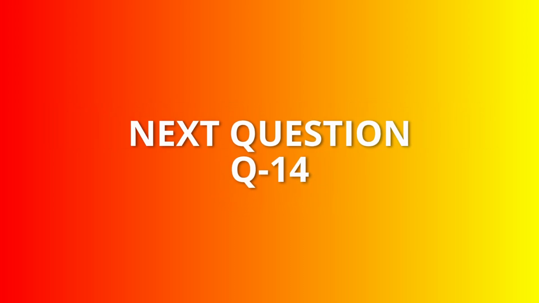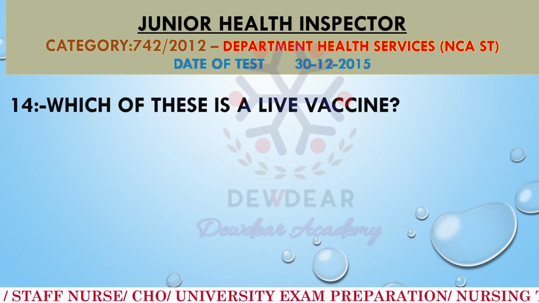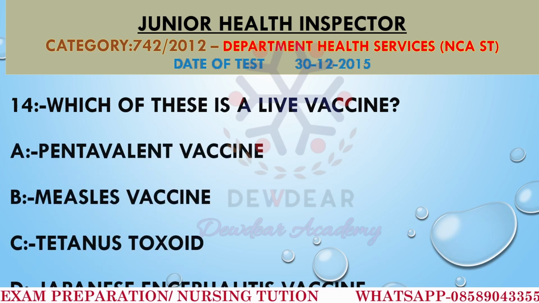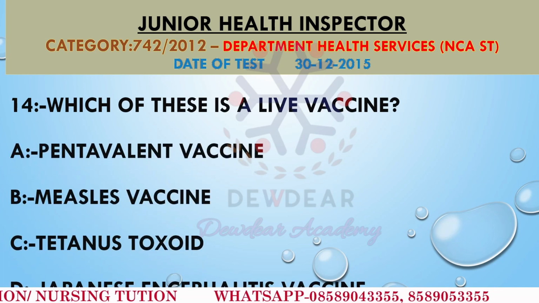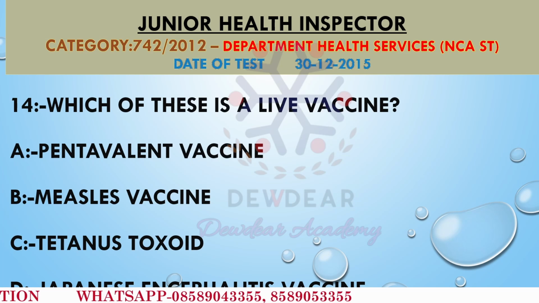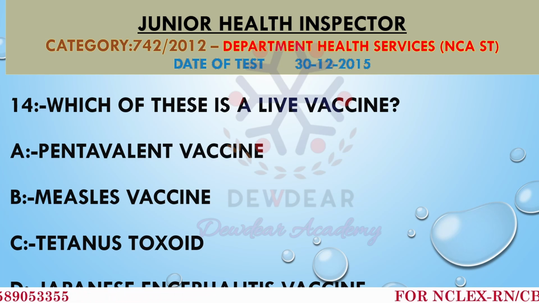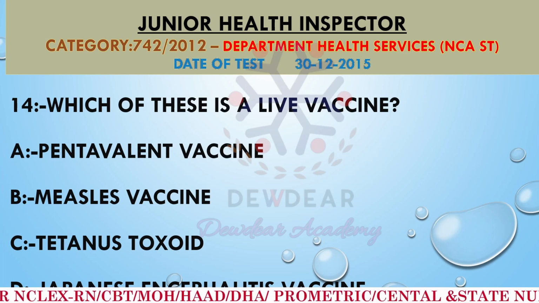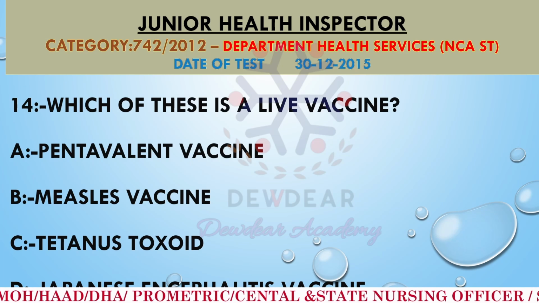Which of these is a live vaccine? Options: option A is pentavalent vaccine, option B is measles vaccine, option C is tetanus toxoid, and option D is Japanese encephalitis vaccine. So which of these is a live vaccine? First one is pentavalent vaccine.